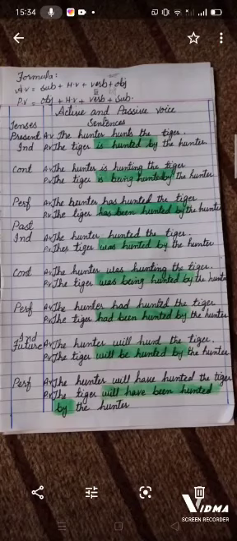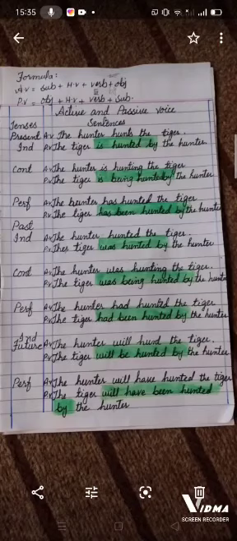Now, in past indefinite tense, just like present indefinite tense, we do not use any helping verb. The sentence of past indefinite is, the hunter hunted the tiger, meaning there is no helping verb to be used, and we use the second form of the verb. But when we are changing it into passive voice, starting from the object, we use the helping verbs was and were with the third form of the verb and the usage of by. So the sentence will be, the tiger was hunted by the hunter.